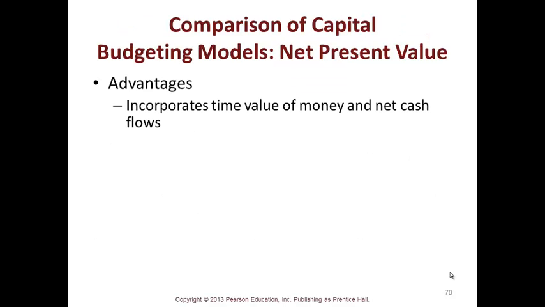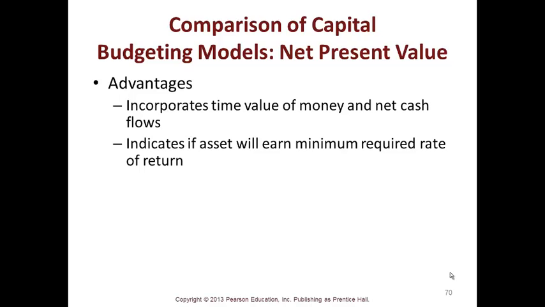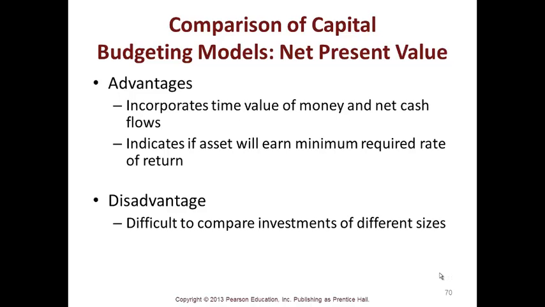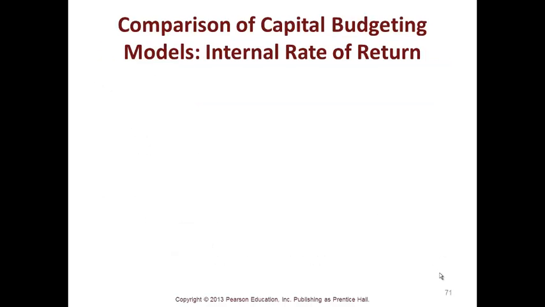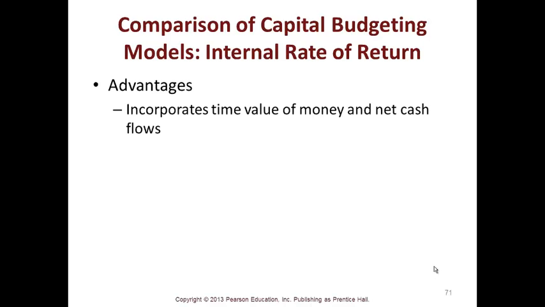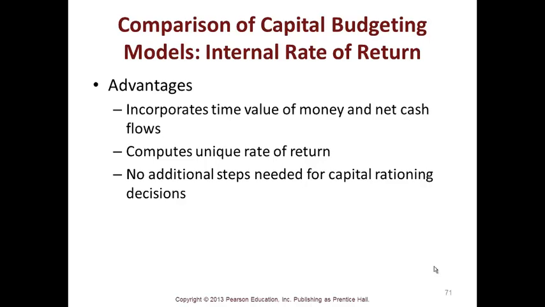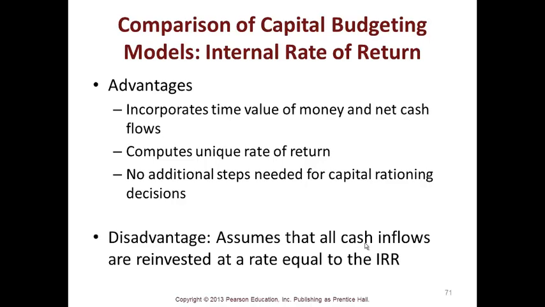The net present value advantages are that it incorporates the time value of money and cash flows, and indicates if the asset will earn the minimum required rate of return. It's difficult to compare investments of different sizes. However, the profitability index can be computed for capital rationing decisions. And then the internal rate of return incorporates the time value of money and computes a unique rate of return, with no additional steps needed. It assumes that all cash inflows are reinvested at a rate equal to the IRR. That's a big disadvantage.